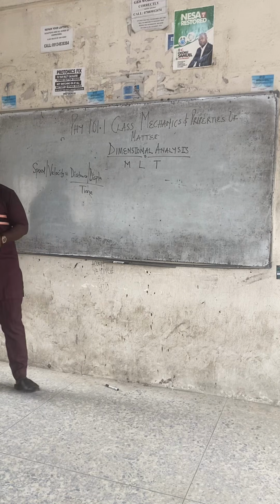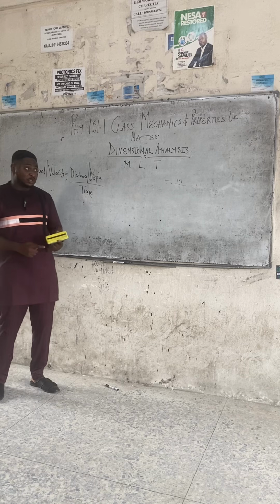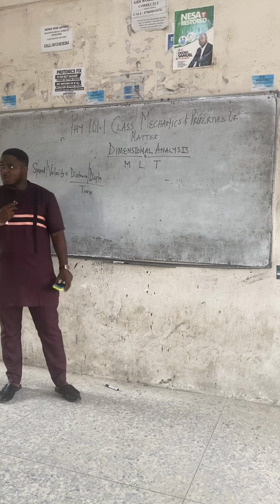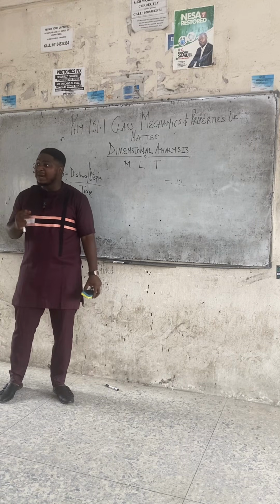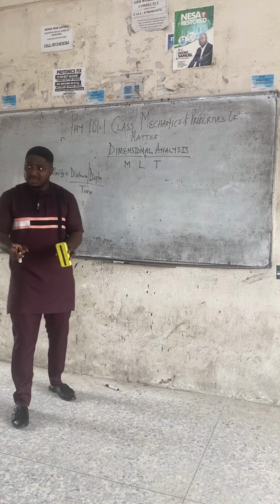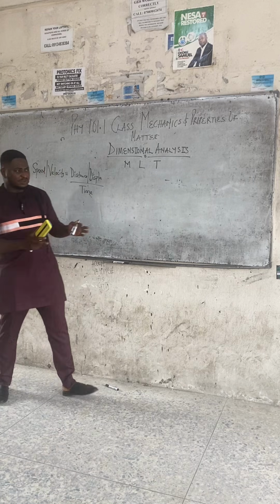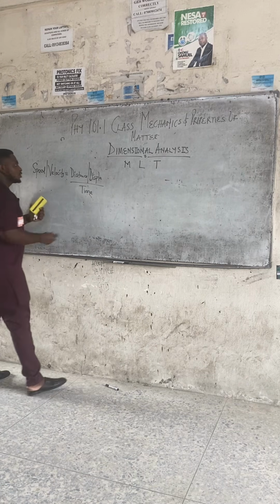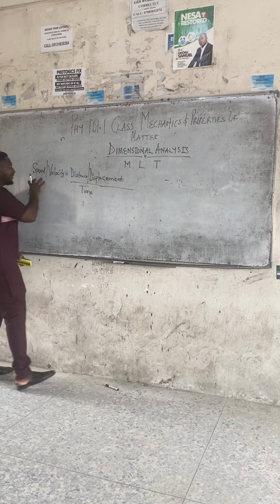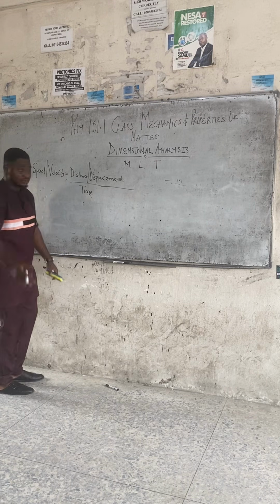The difference between speed and velocity is that speed is a scalar quantity, velocity is a vector quantity. A scalar quantity is a quantity that has magnitude but no direction. A vector quantity is a quantity that has magnitude and direction. A scalar quantity has only magnitude, no direction, but a vector quantity has both magnitude and what? Direction. So both speed and velocity are a measure of how fast the body is moving. But speed measures how fast the body is moving without direction. Velocity measures how fast the body is moving with direction.